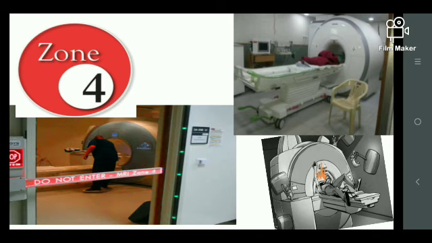When you are near zone 4, you should stop going inside with any kind of ferromagnetic substance, because any kind of ferromagnetic substance is attracted at a speed of 4 mph, depending on its shape, size and design. So that is very much effective inside the body. So what happens is, zone 4, for public interest, when you go to zone 4, it is the door of our MRI.